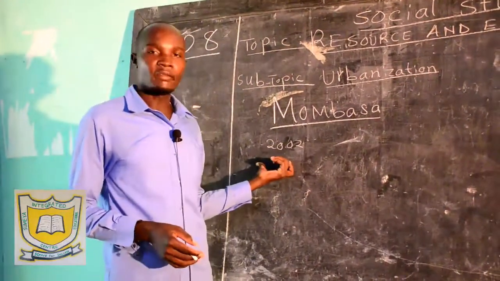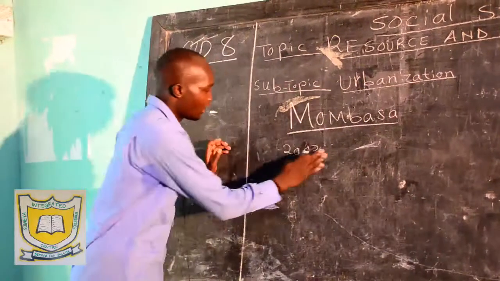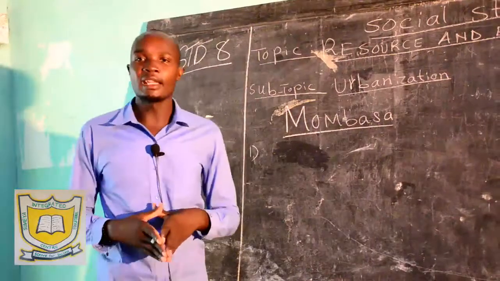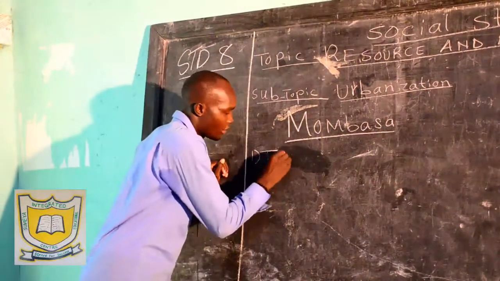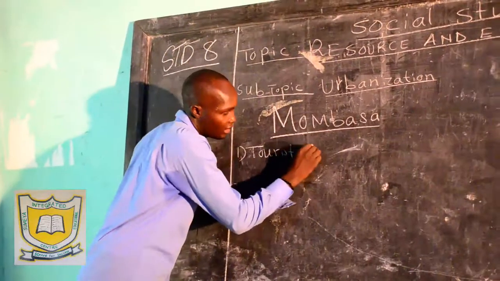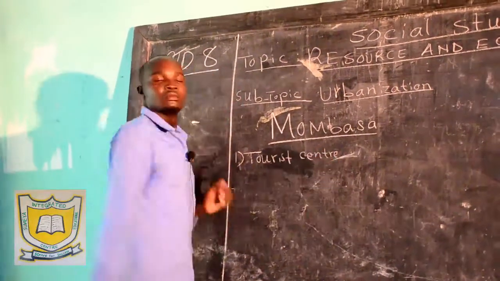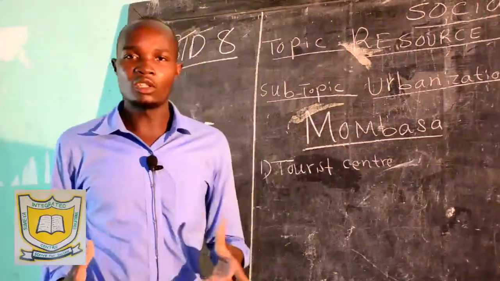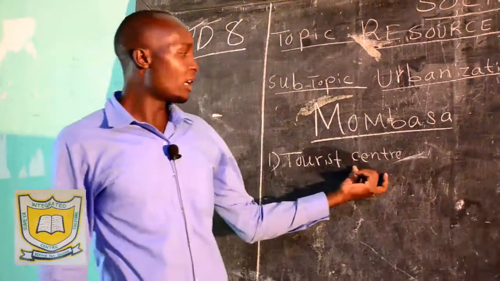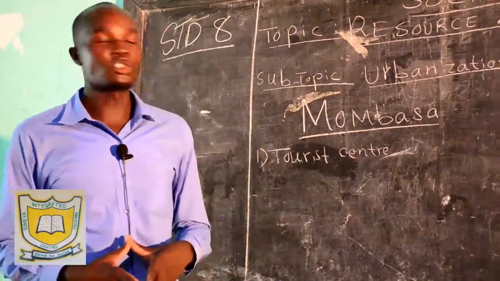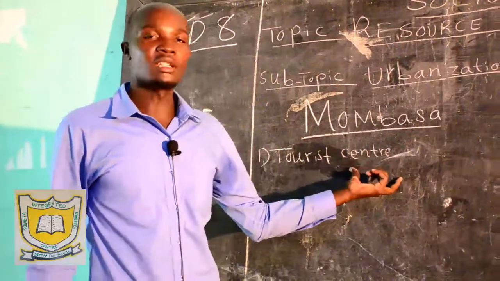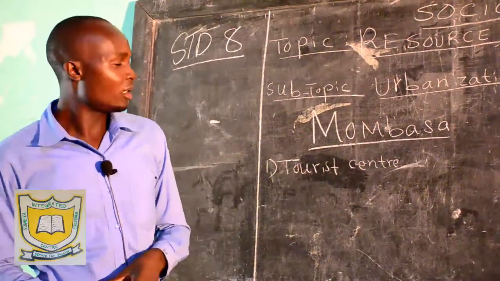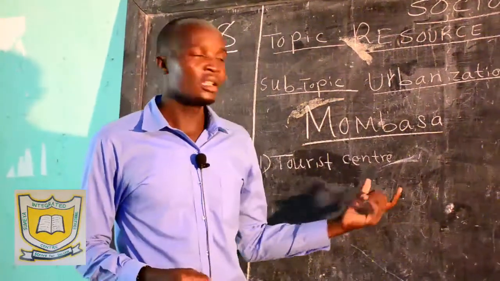So we want also to look at the functions of Mombasa. Number one, Mombasa is a tourist center. Mombasa attracts very many tourists. You know very well that along the coastal areas, the main tourist attraction destination is the sandy beaches along the coast. Then we have also the marine parks, where the wildlife living in water is found. So it's a tourist center and attracts very many tourists.